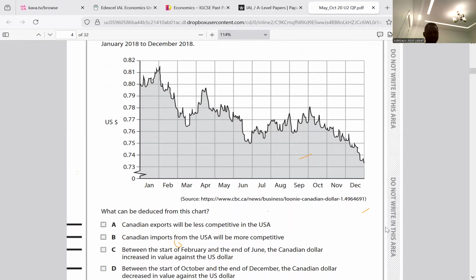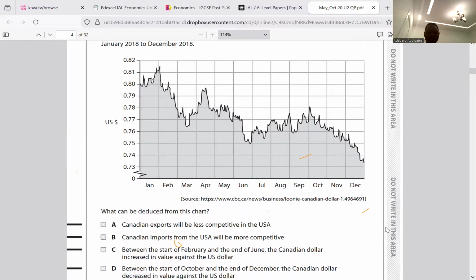It is not A. B, Canadian import from the USA will be more competitive. No, it will not be more competitive, because importation from America becomes expensive. So it's not B. C, between the start of February and the end of June, the Canadian dollar increased in value against the US dollar. No, the Canadian dollar depreciated against the US dollar. So it's not C. So the only option that is correct here is D.